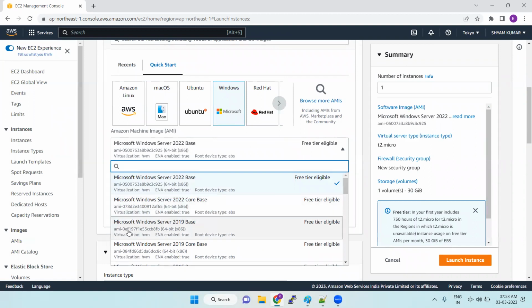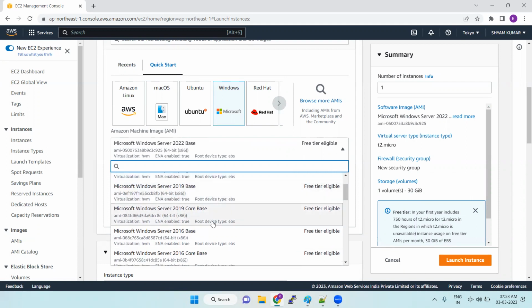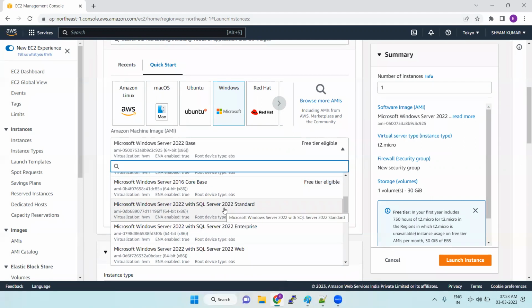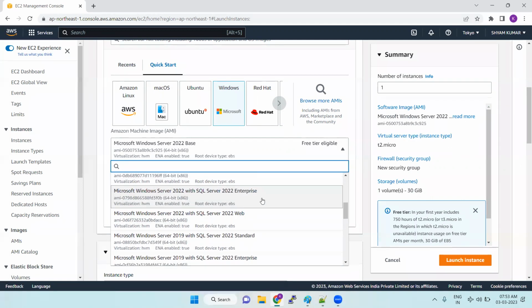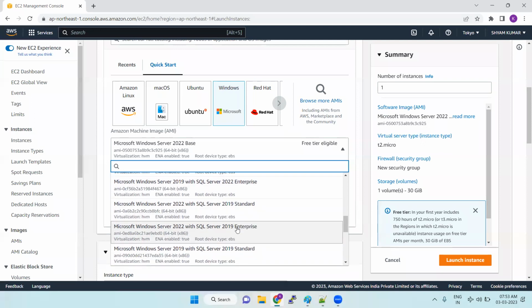AMI ID, AMI ID, AMI ID. So AWS is providing some name for their flavors of this Ubuntu. You want to go with Windows Server 2022, Windows Server Core Base, Core Base with SQL Server. If you want SQL Server 22 version in the server, by default it should come with it.